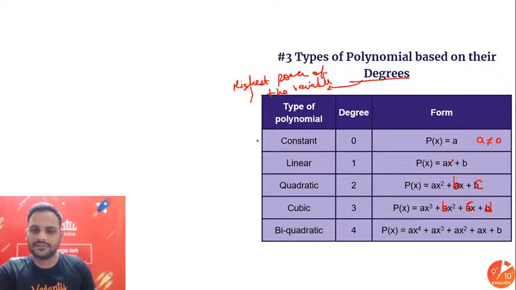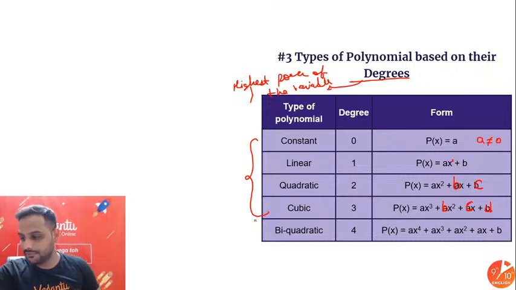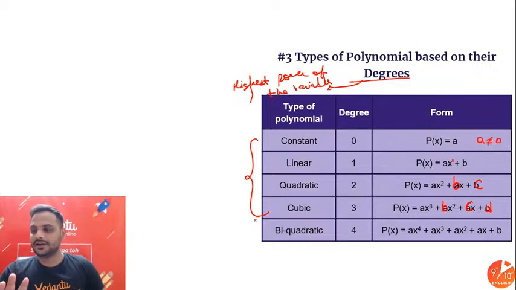But these parts are very important: constant, linear, quadratic and cubic. Hello Sneha, hello Anushka. Alright, so these 4 are very important.